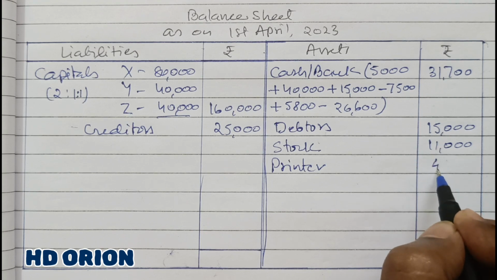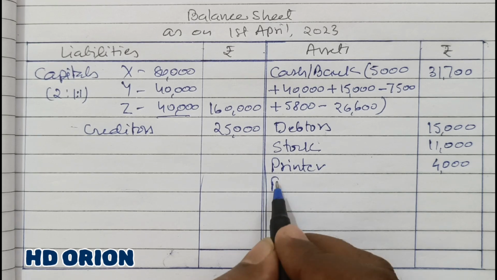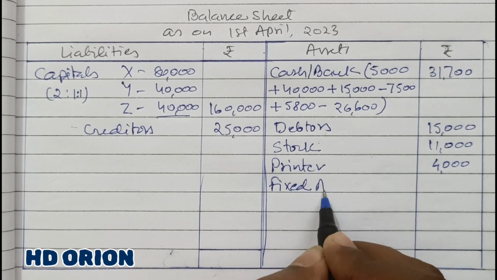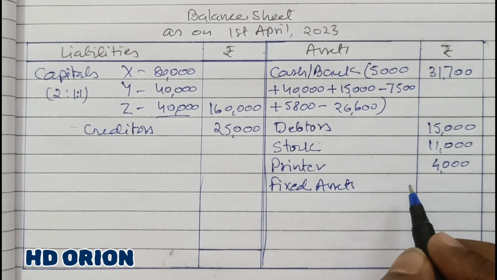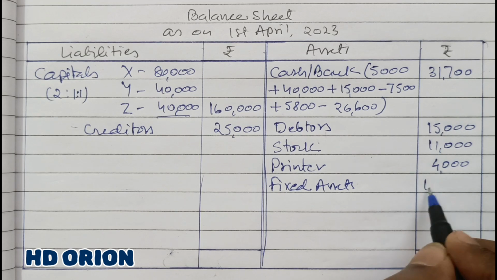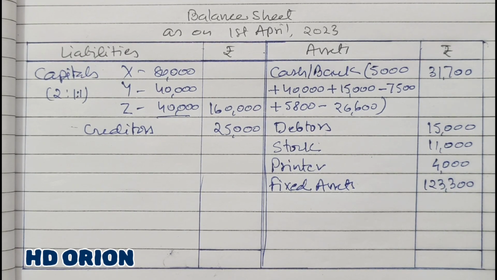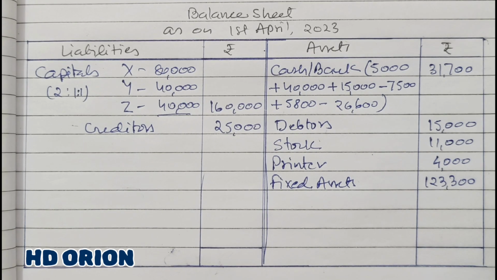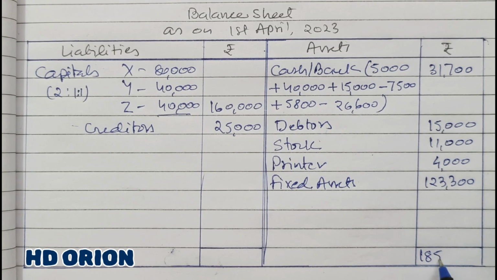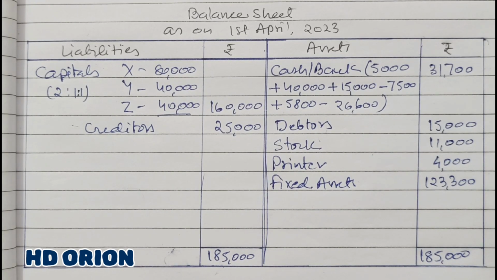So from 5,000 minus 1,000 it is 4,000. And fixed assets has also decreased by 10%. So from 1,37,000 it has come down to 1,23,300. That is all. Now we will grand total it, and grand total is 1,85,000 on both the sides. So this is how the question is to be understood and prepared.